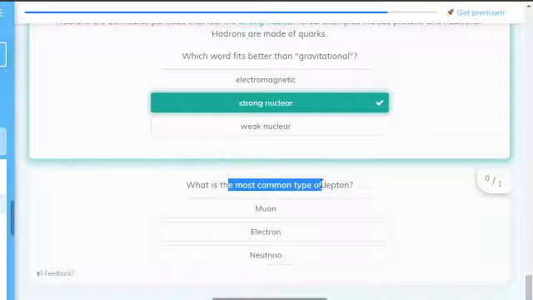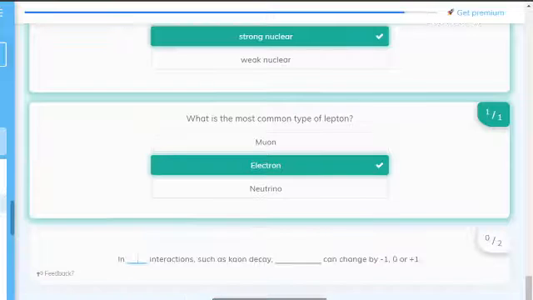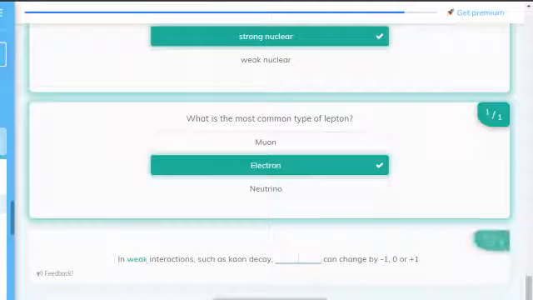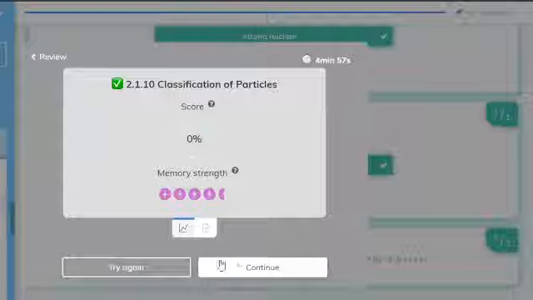And what is the most common type of lepton? The electron, because muons decay into electrons. In weak interactions, such as kaon decay, strangeness can change by 1. Simple.